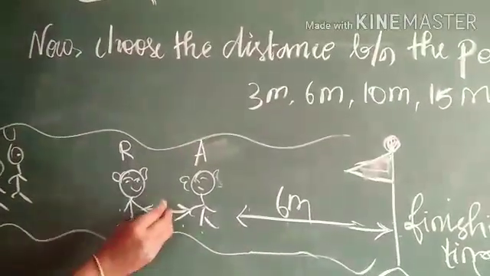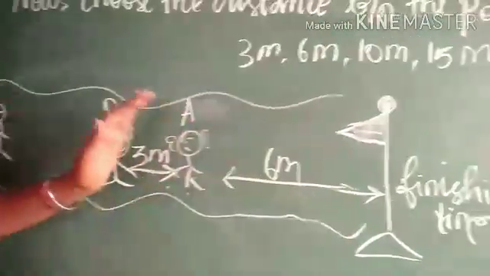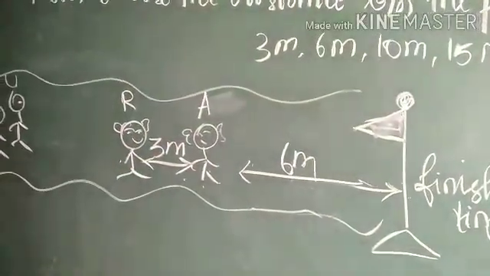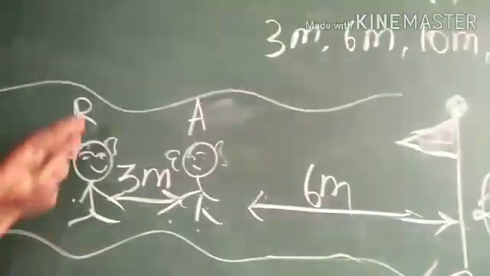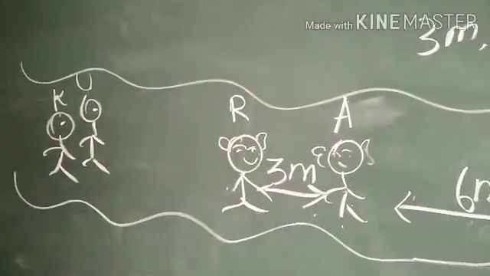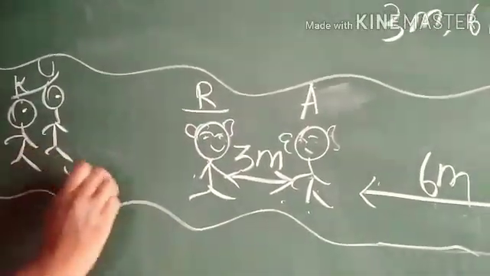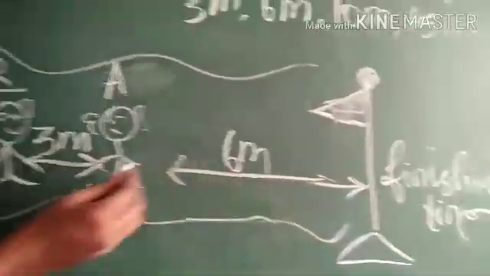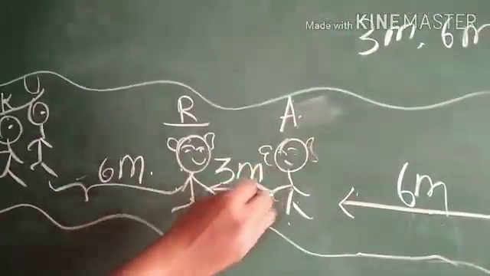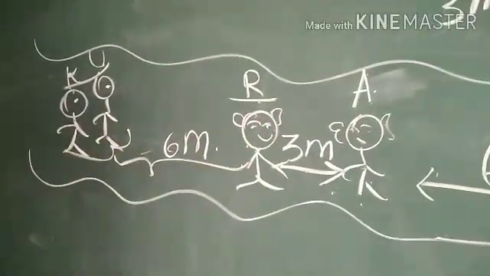Yes, this is surely 3 meter. The distance between Arundhati and Rehena is 3 meter. And what do you think about the distance between Konkana and Uma, and also between Rehena? Surely it will be 6 meter. So, the distance between Arundhati and the finishing line is 6 meter, the distance between Rehena and Arundhati is 3 meter, and again the distance between these 2 kids and Rehena is 6 meter.